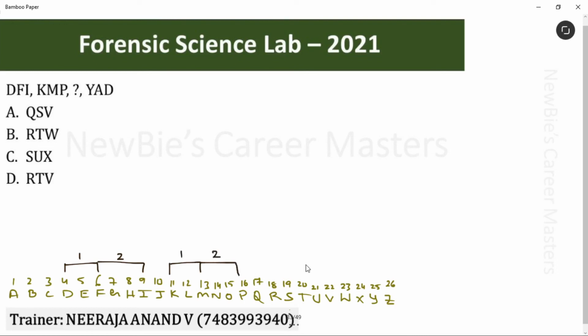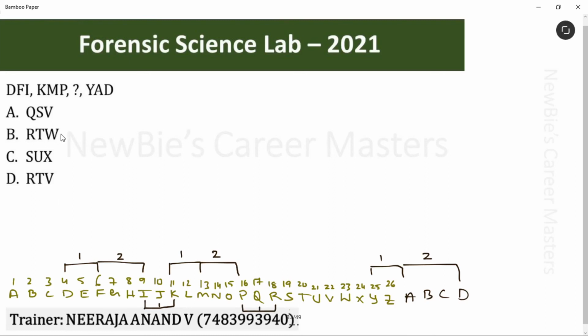Okay. Next we have the question mark. Let it be. Last one is YAD. Let's write ABCD. Then YAD. Check here. Here we have 1 gap and here also 2 gaps. Am I clear? Next thing, see here. Between I to K, what is the gap? 1 gap, right? Let's take the same gap and check here. Let's take 1 gap. We get R.